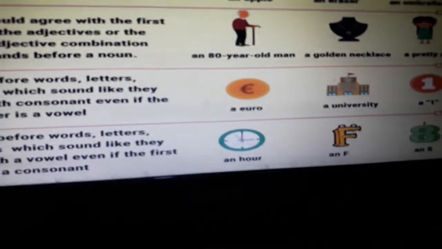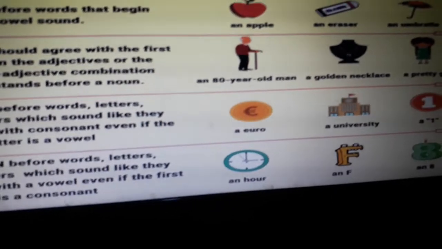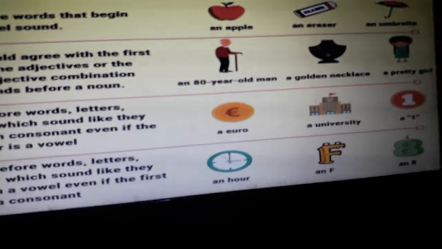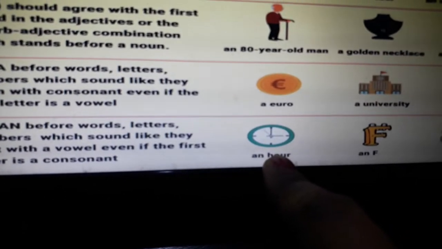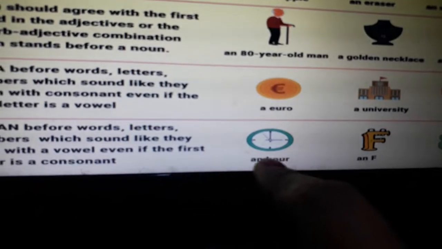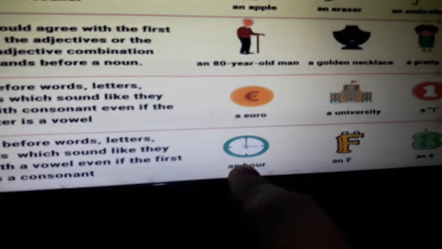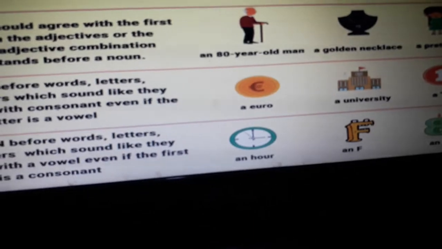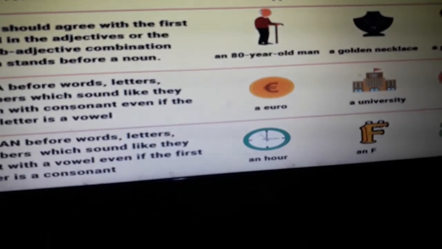Sometimes the word starts with a consonant but the sound is that of a vowel, because the very first letter in the word is silent. For example, hour. See, the sound is that of O, not H. We never say a hour, we say an hour. Okay, we say honest, we don't pronounce the H. So the sound is that of a vowel, O.